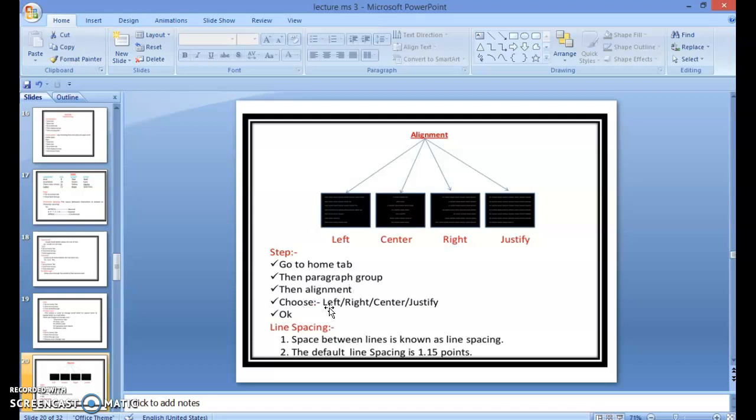Choose. If you choose left, then you click left. If you choose right, then you click right. If you choose center, then you click center. If you choose justify, then you click justify, then OK.